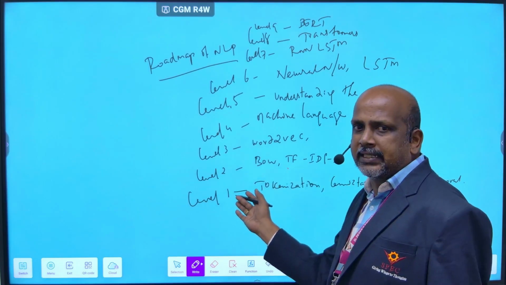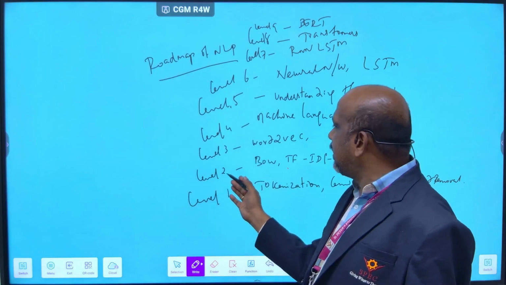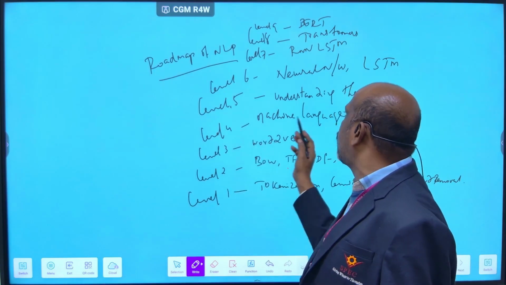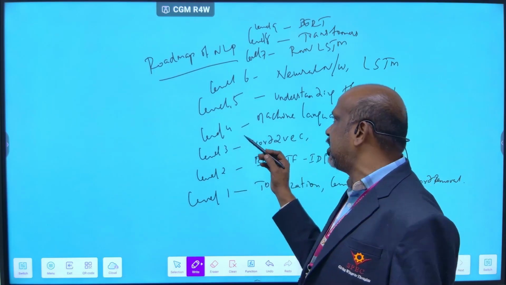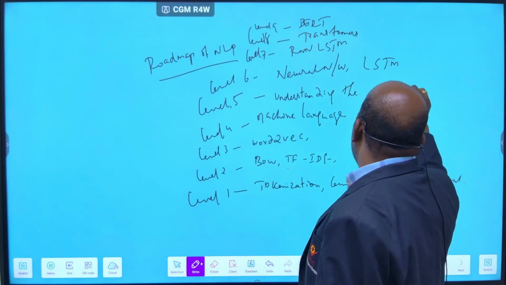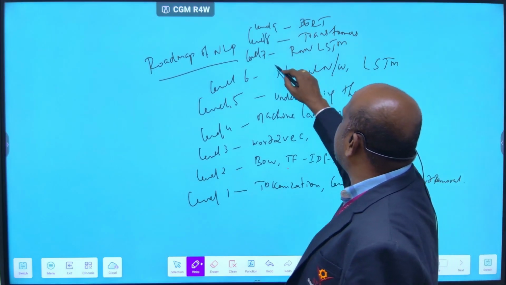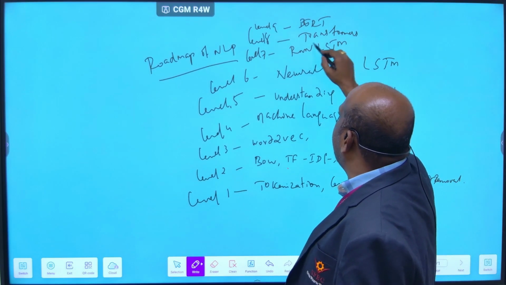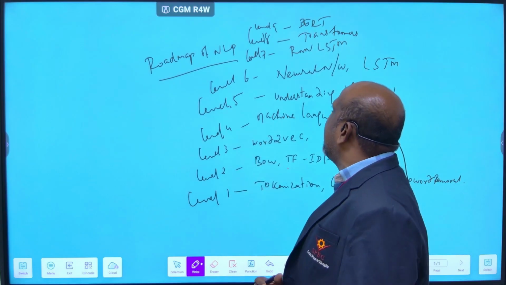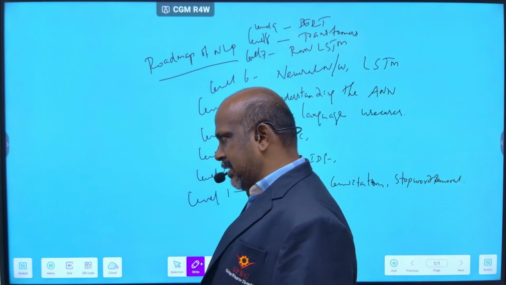In level 2, that is bag of words and TF-IDF. In level 3, that is word to vector. Level 4 is machine learning use cases. Level 5 is understanding the artificial neural network. Level 6 is neural network and LSTM. Level 7 is LSTM and RNN, and level 8 is transformer. The last one, level 9, is BERT. So this is the roadmap of NLP.